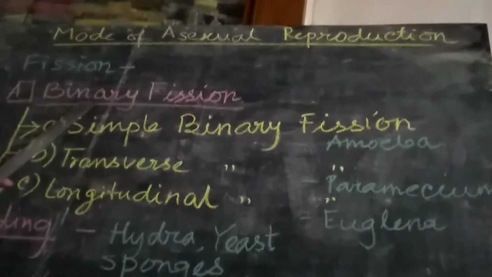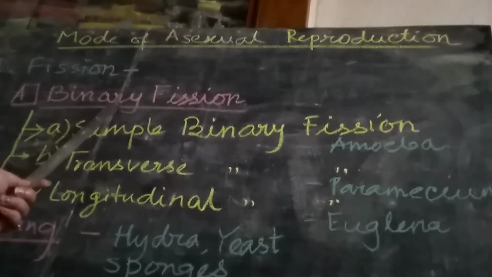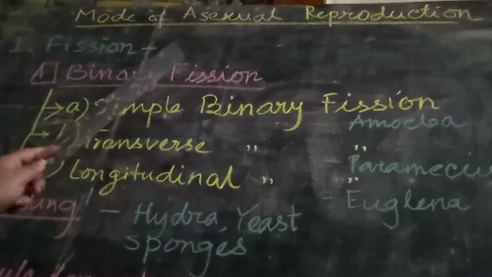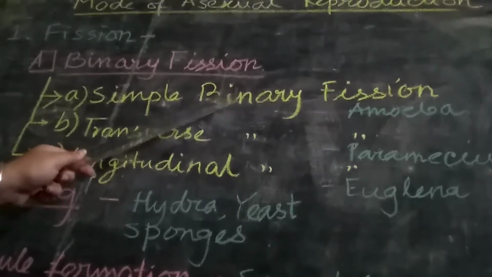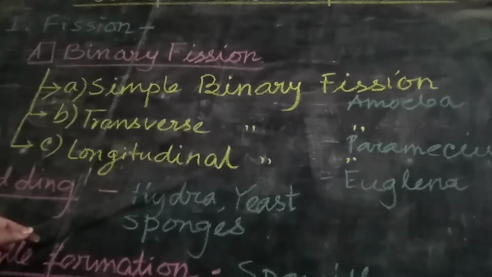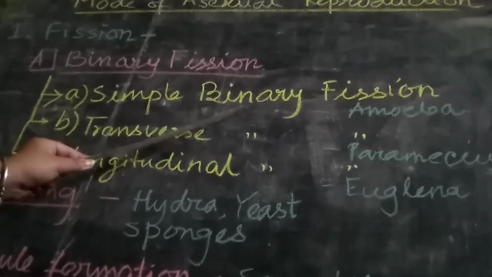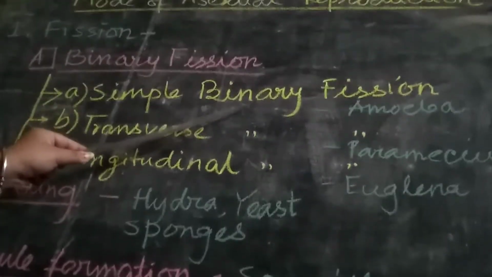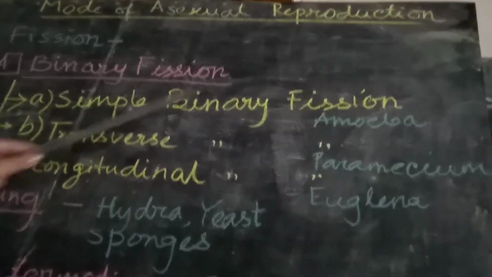Binary fission. In this process, the parent organism divides into two halves. Binary means two, divided into two halves. Each half receives equal genetic material. Binary fission is of three types: simple binary fission, transverse binary fission, and longitudinal binary fission. Simple binary fission: here the plane of division passes through any direction. That is the case in amoeba. So simple binary fission takes place in amoeba.